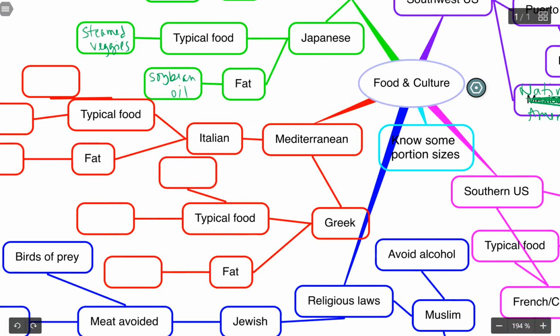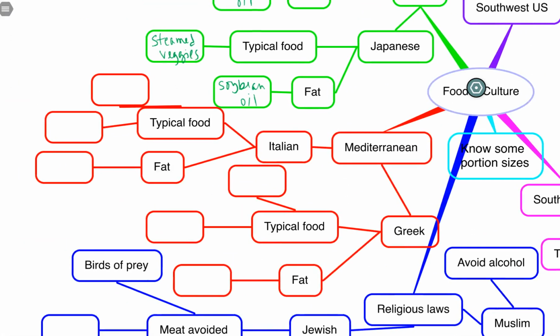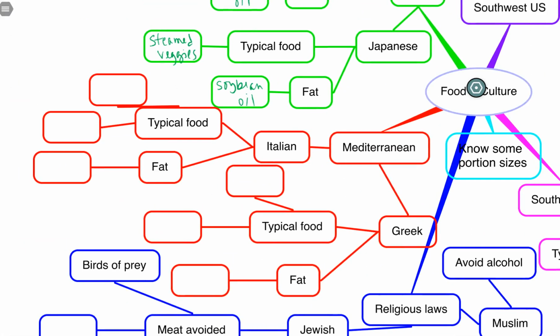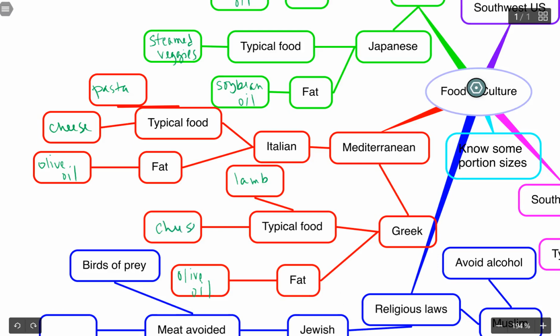In the Mediterranean region, we have Italian and Greek. Typical food for Italian is pasta and cheese. Typical fat, of course, is going to be olive oil, which we're going to see with our Greek also. It's going to be olive oil. Typical foods for Greek, we have lamb and cheese.